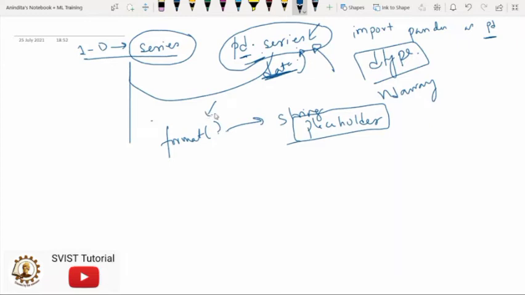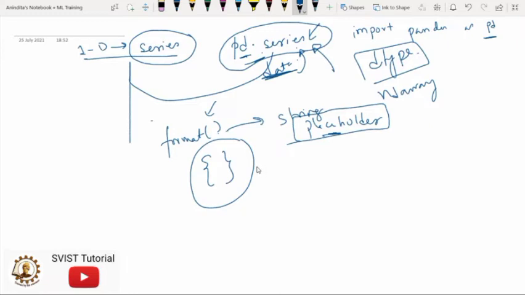This format method is used to put a specified value in the placeholder. So what is this placeholder all about? The brackets that I was showing in the code are known as placeholders. Now these placeholders can be used in many ways, specifically for indexes, which is very important.